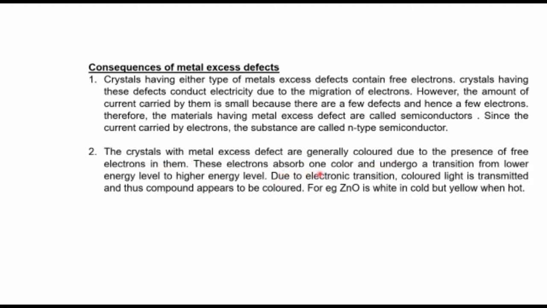These electrons absorb one color and undergo a transition from a lower energy level to a higher energy level, and due to this electronic transition, colored light is transmitted and thus the compound appears to be colored. An example is zinc oxide, which is white in cold but yellow when hot. That is metal excess defect due to the presence of cations in the interstitial positions that we have already discussed. So two effects are, one is they will conduct electricity and the other is they will be colored due to the presence of extra free electrons.